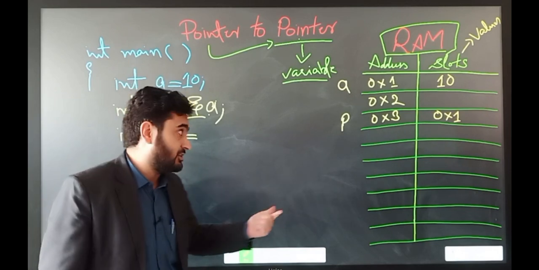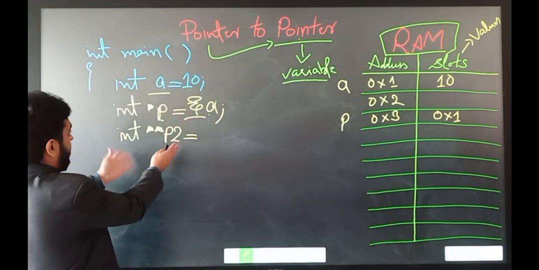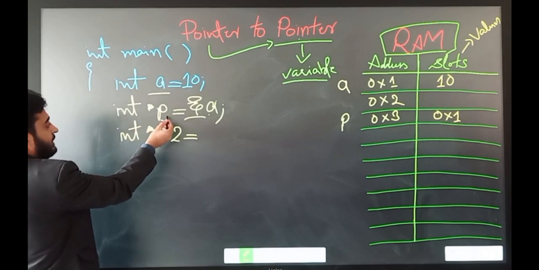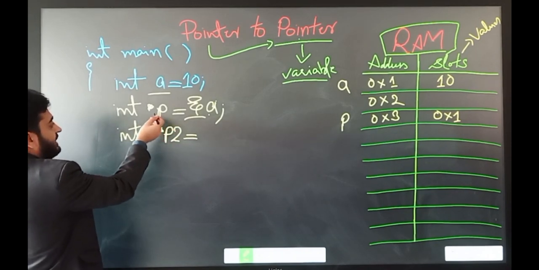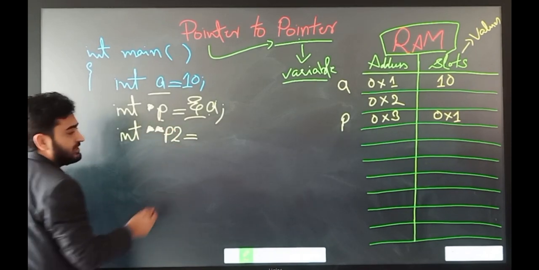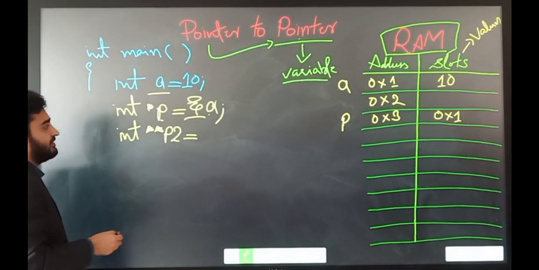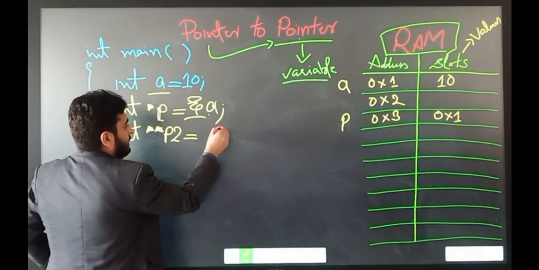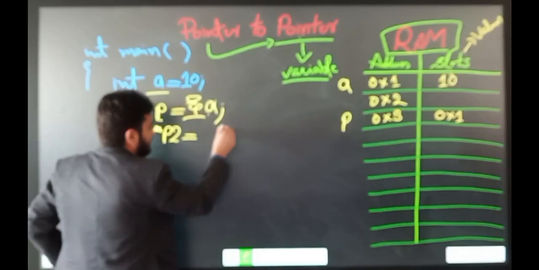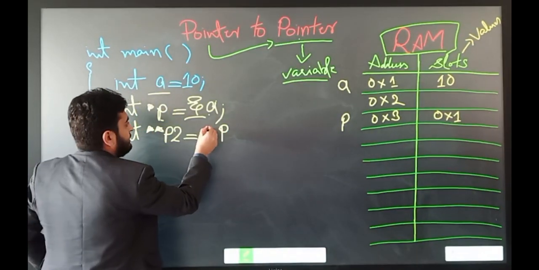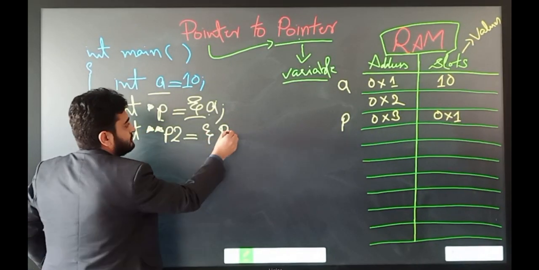Another pointer. So in this scenario we have pointer p, and the address of pointer p will be saved in the pointer p2. So how can we save it? By putting the name of the pointer, which is p, and then the address of that pointer.